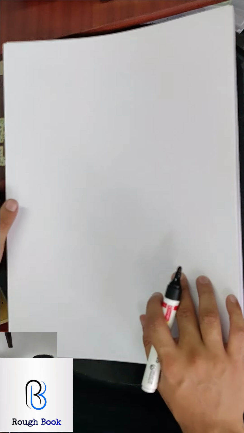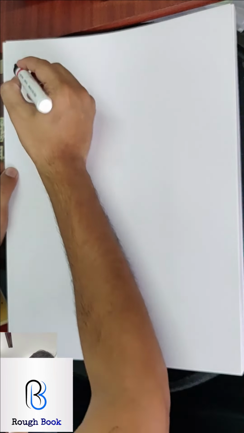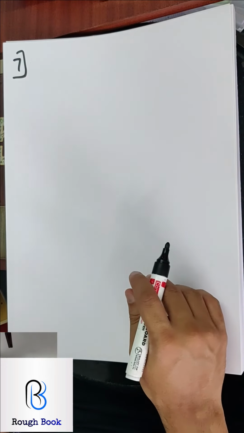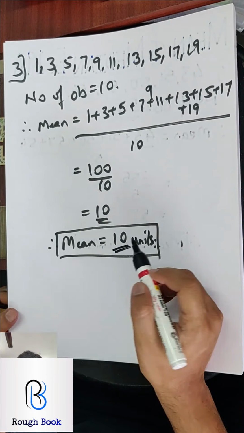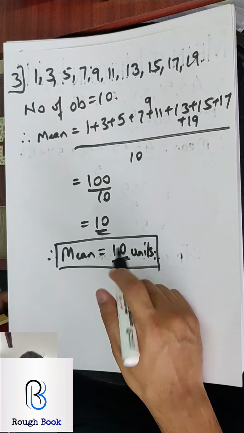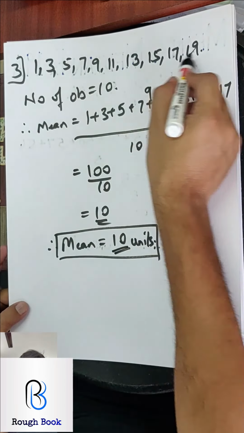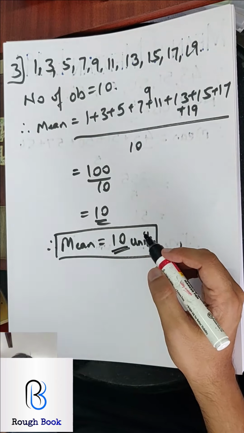Let's go with the next question. I want everyone to try question number 7. Before we go to question number 7, a little bit of basics. Here in this question, we got 10 as the answer. What if I add 2 to each number? What will be my mean then?